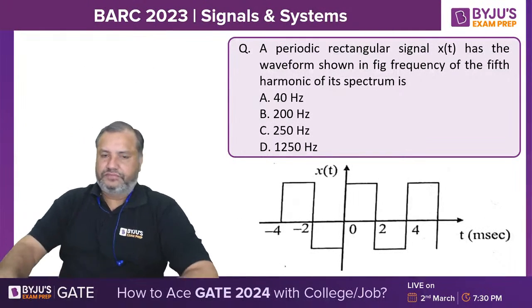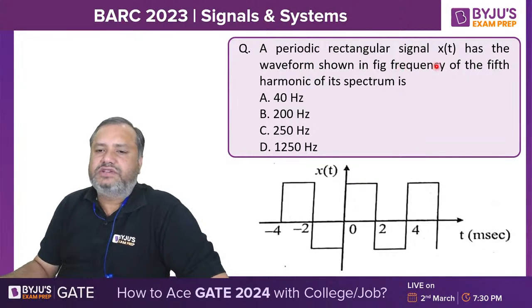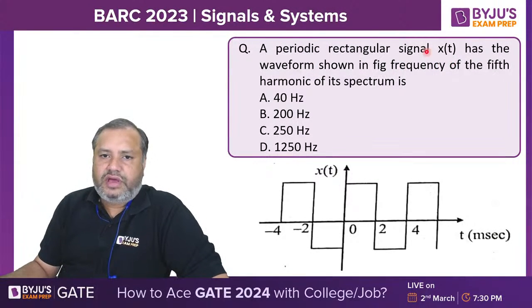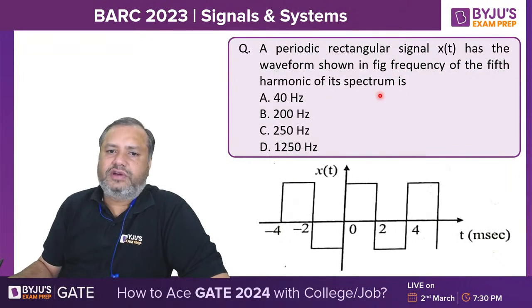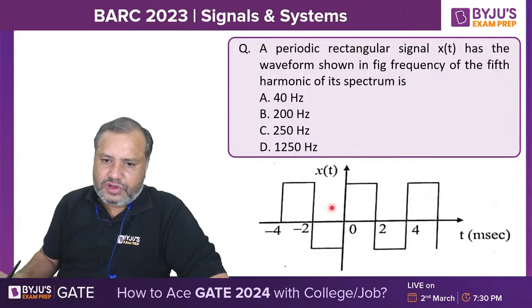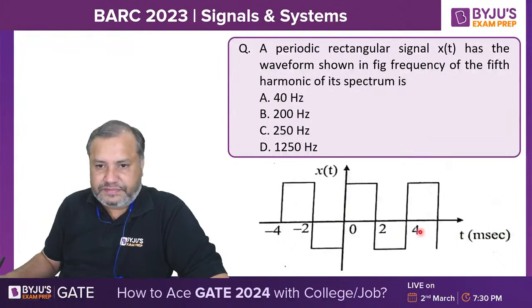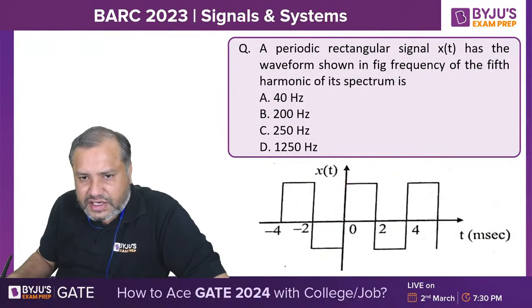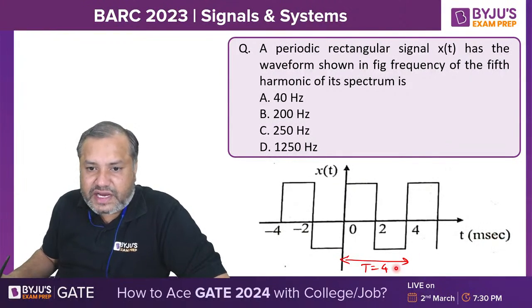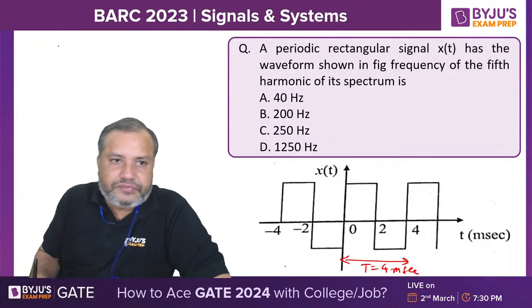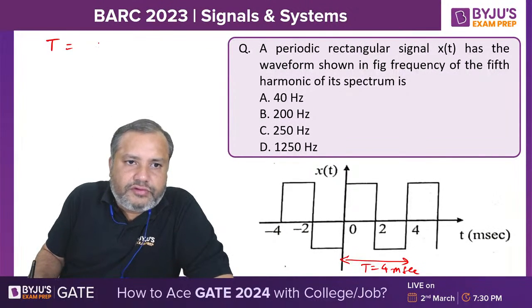Now see here. A periodic rectangular signal x of t as shown in the waveform. Frequency of the fifth harmonic of the spectrum. Very nice question. So student, first find out its time period. We can see here that it started from this positive pulse, then negative pulse, and then again positive pulse. We can say that the period is 4 units. But what is this scale? Millisecond. So period is 4 millisecond.